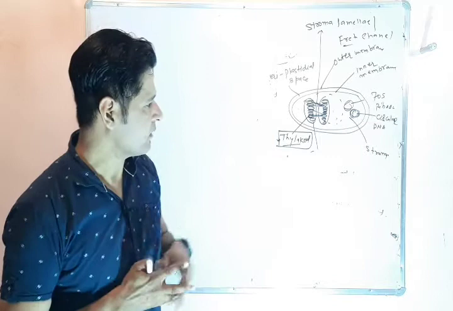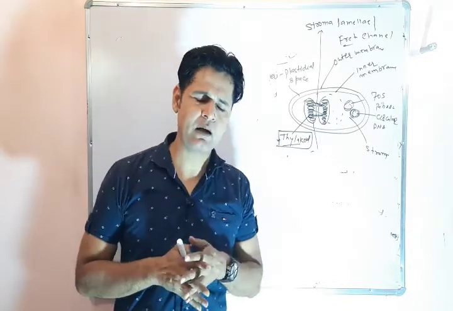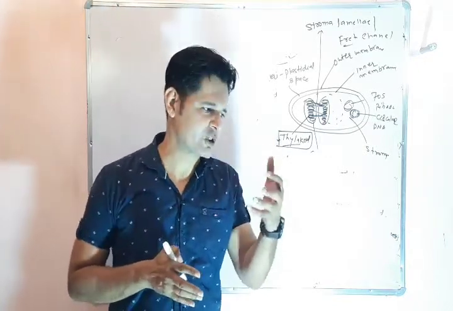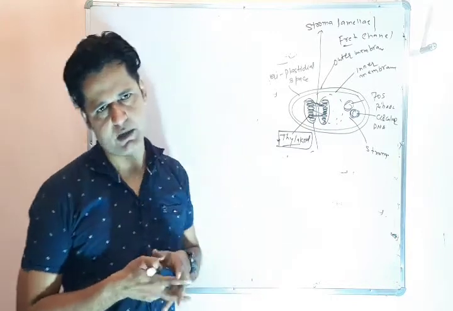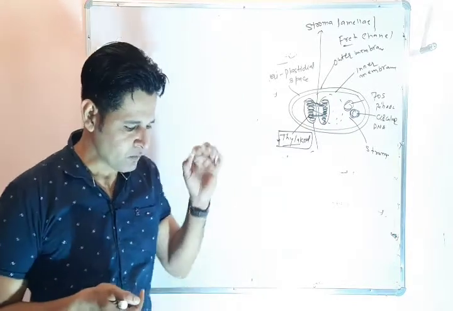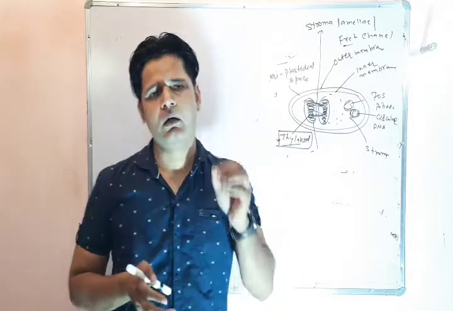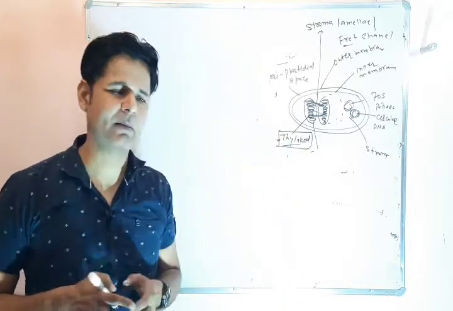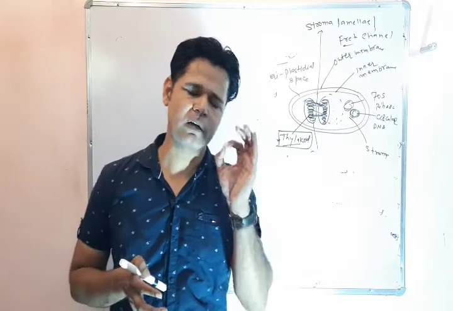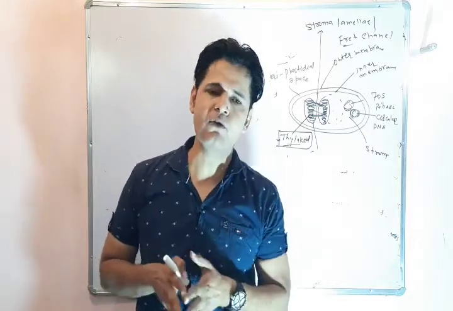One grana is bound to another grana by the stroma lamellae or frets channel, and on the thylakoids some small particles are present, known as quantasome. Quantasome is the structural and functional unit of chloroplast.